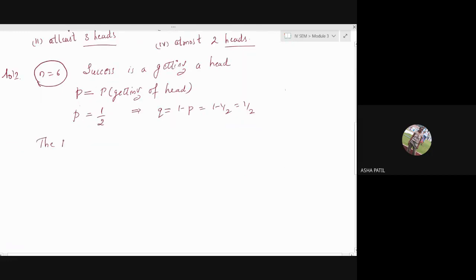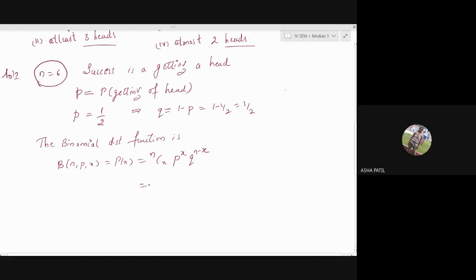The binomial distribution function is either you can write it as B of N, P, X, or you can just write P of X. It is NCx P raised to x Q raised to N minus x.